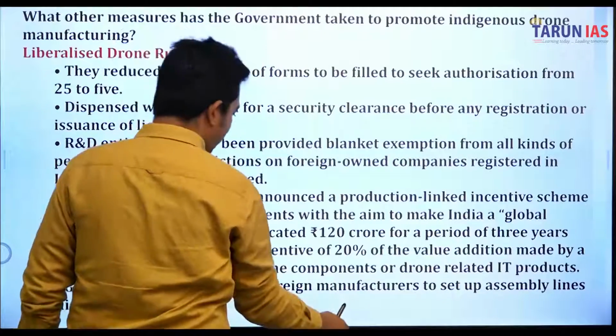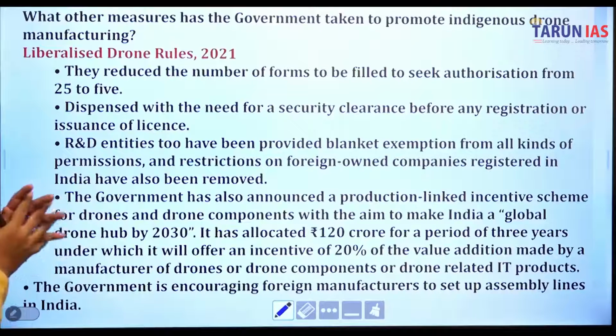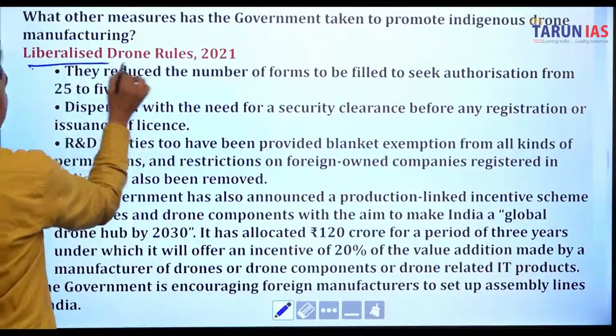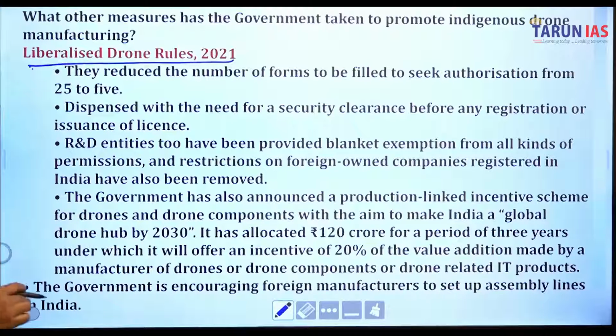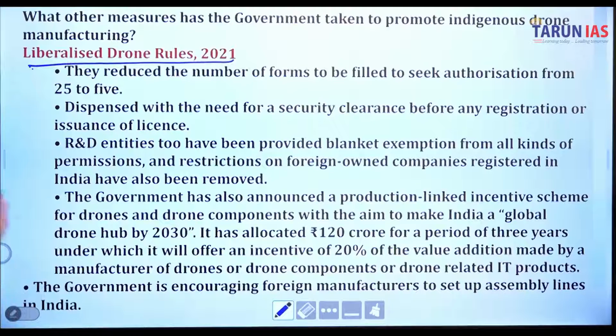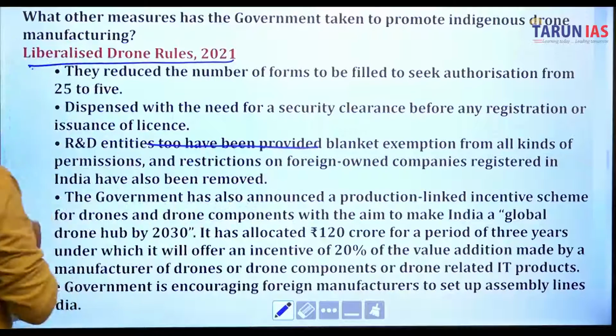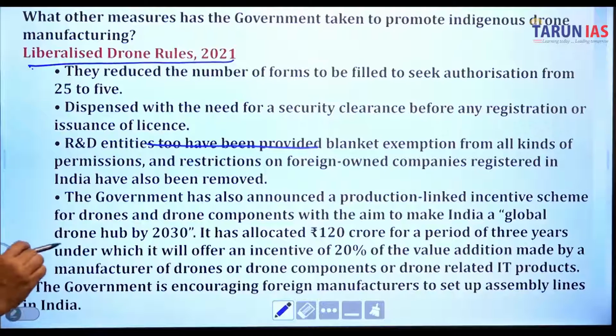What has the government done earlier? What other measures has the government taken to promote indigenous drone manufacturing? The Liberalised Drone Rules 2021 reduced the number of forms to be filled to seek authorization from 25 to 5, and dispensed with the need for security clearance before any registration or issuance of license. Research and development entities have been provided blanket exemptions. Restrictions on foreign-owned companies registered in India have also been removed.